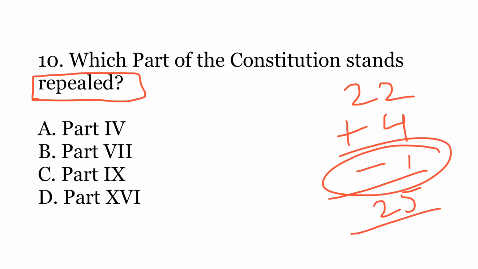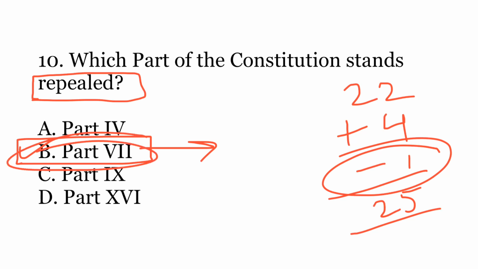The correct option is B, Part 7. So Part 7 talked about states in Part B of Schedule 1. Since those states no longer exist, there were certain princely states which were granted some special status under this particular part, like the Patiala and Eastern Punjab States Union, PEPSU, or Travancore or Hyderabad. Since their special status was taken back after a few years, this part became redundant. That's why it was repealed.